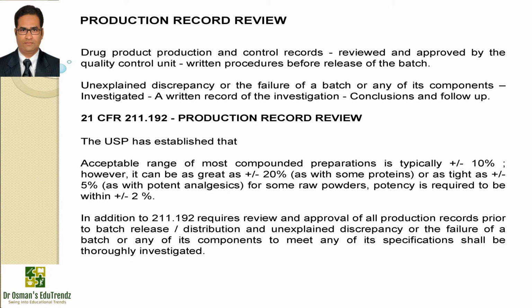Now if we talk about production record review, we all are aware that the drug product production and control records, including those for packaging and labeling, shall be reviewed and approved by the Quality Control Unit to determine compliance with all the established, approved written procedures before a batch is released or distributed. Any unexplained discrepancy, including a percentage of theoretical yield exceeding the maximum or minimum percentages established in the master production and control record, or the failure of a batch or any of its components to meet any of its specifications, shall be thoroughly investigated, whether or not the batch has already been distributed.